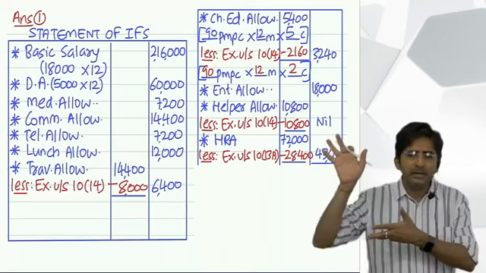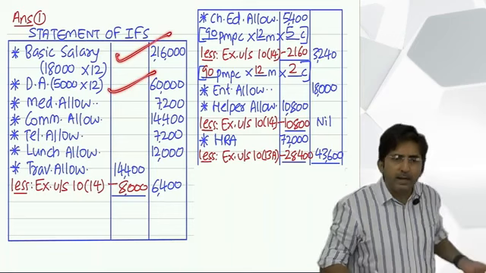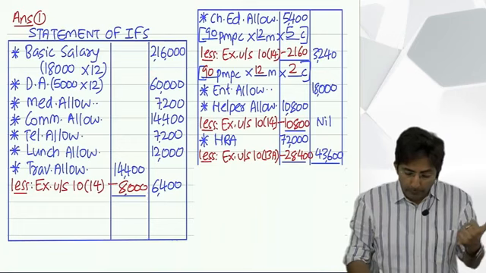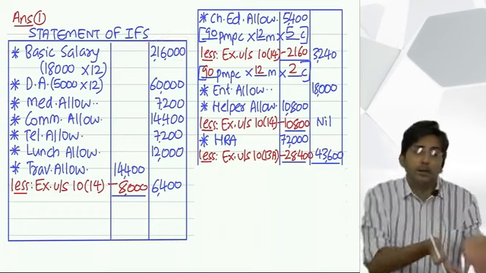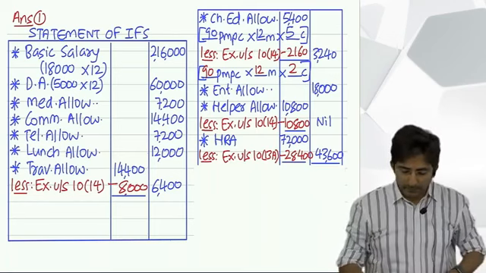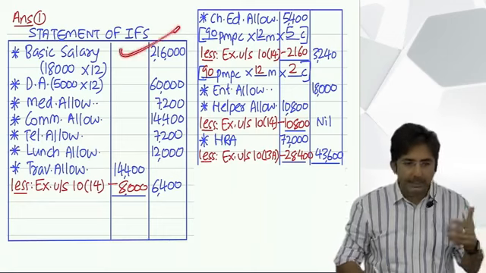That is not the main statement. In the main statement, basic and DA are written, that is the only effect given. It is just for the purpose of the formula that we have to use this figure once again, because the formula is 50% of salary. In fact, in salary there are many things, but we take only basic, DA and turnover commission.